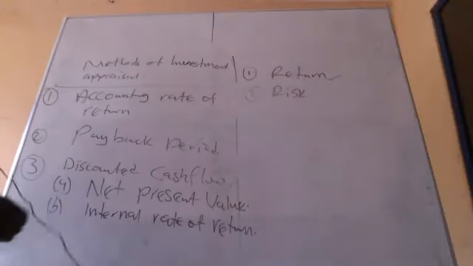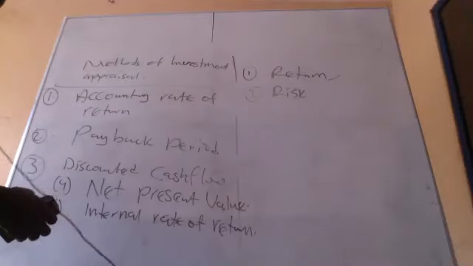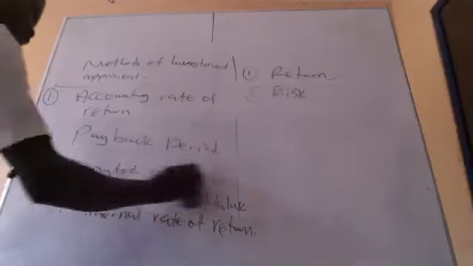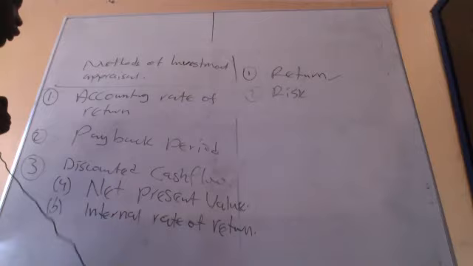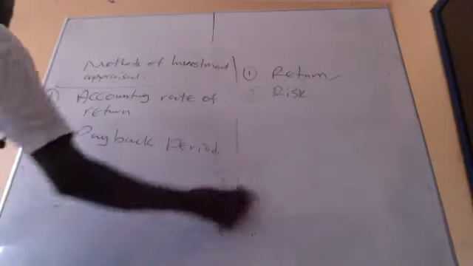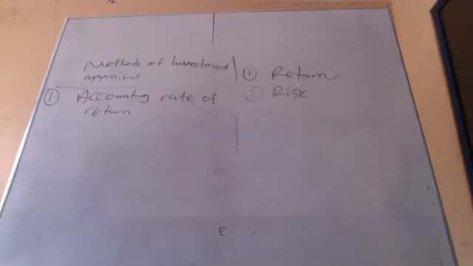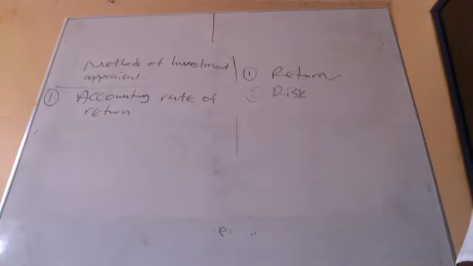So probably today we will talk about the first two, accounting rate of return and payback period, so that in our next meeting, we will take our time and go through the discounted cash flow techniques. So today, let's probably finish this. Accounting rate of return. Any idea? You can share your idea with us if you do have, or any question so far.